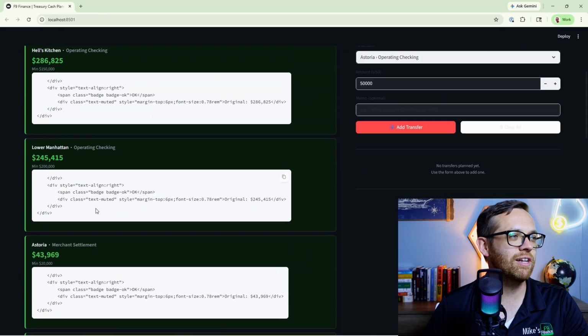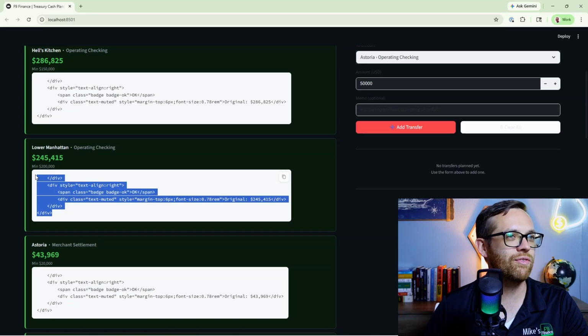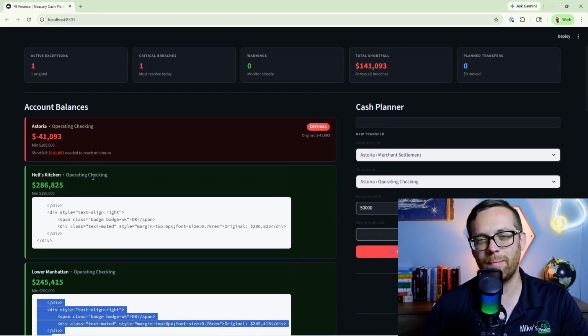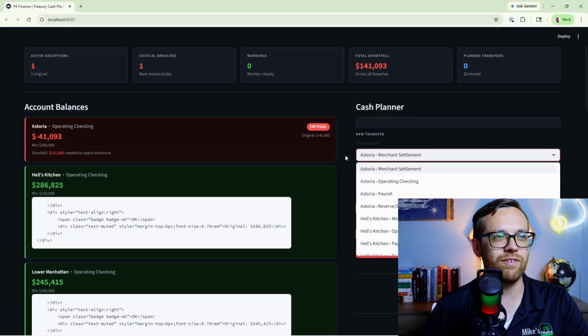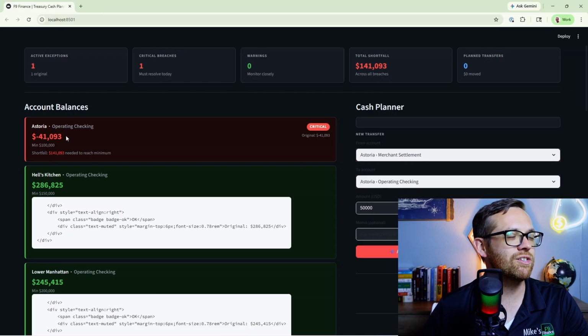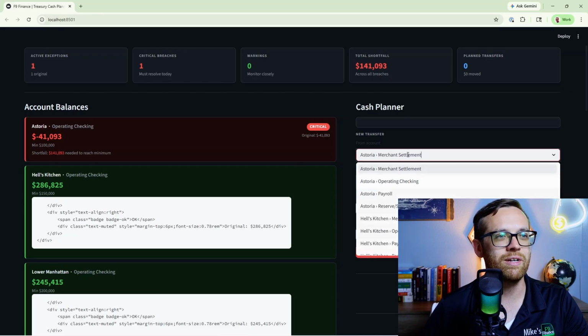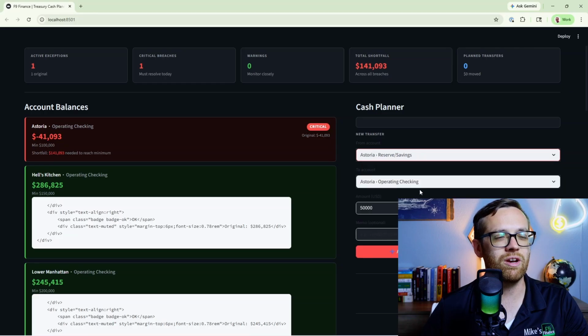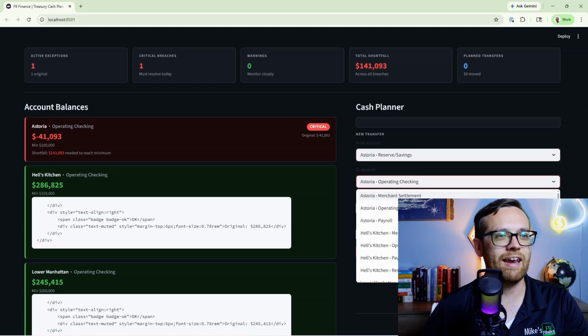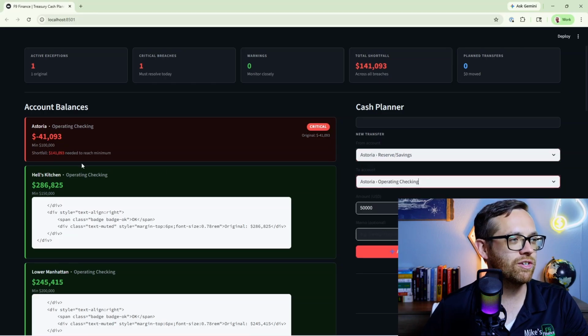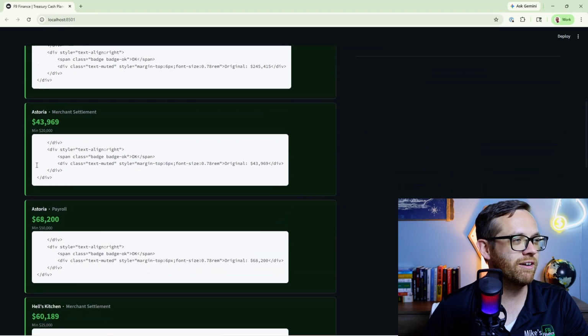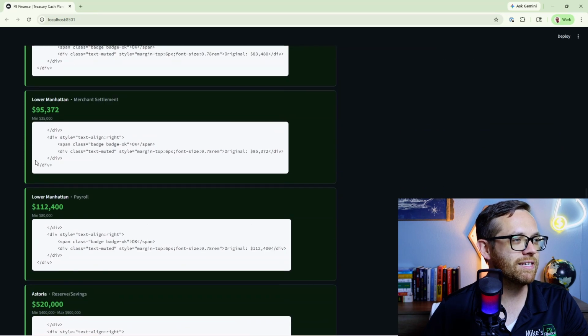Now you'll see right here, there's a little bit of an issue, and this is a great thing for us to iterate on. That tends to happen. I mean, we just coded an entire app, but here's where we can plan out transfers. So I can see we've got this Astoria operating checking issue. So what I would do is I'd go to Astoria Reserve Savings, and I would transfer to Astoria operating checking. I think this is what this wants us to do here. Let's look for what our balance is.